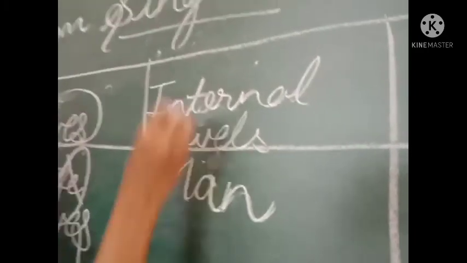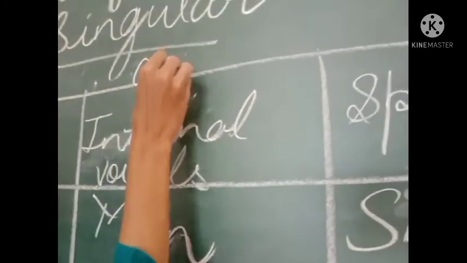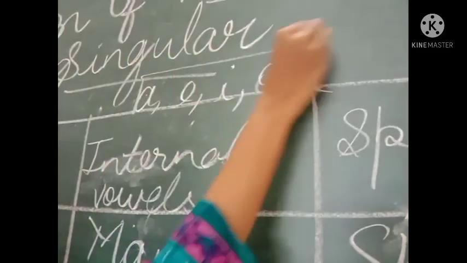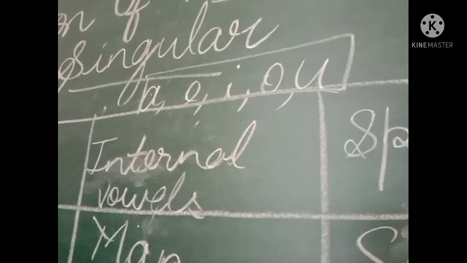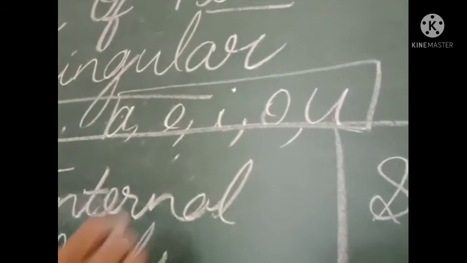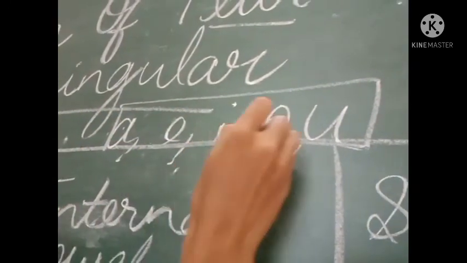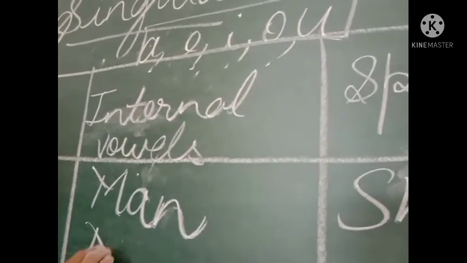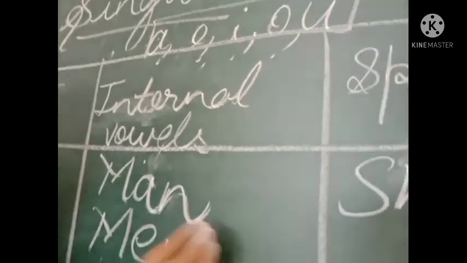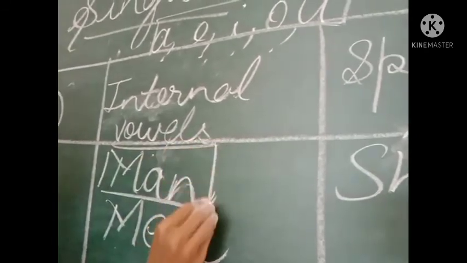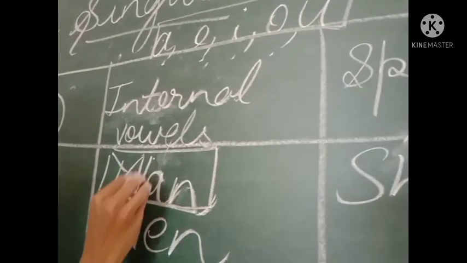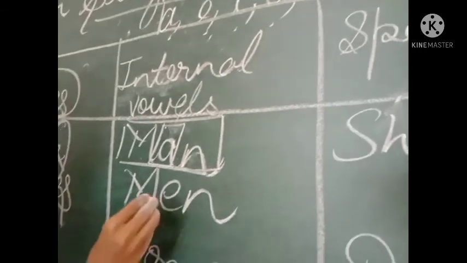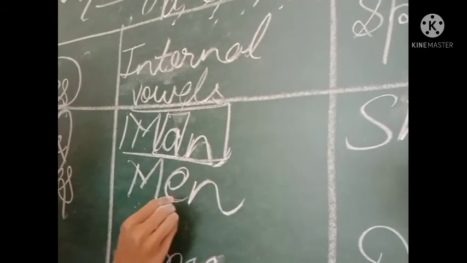Okay, some words have vowels in between them. What are the vowels? Vowels are A, E, I, O, U. Those singular nouns which have a vowel inside them will convert into an e sound. Like I wrote man, men. So the internal vowel, internal मतलब बीच में आ रहा है. So the internal vowel will get turned into e, men.